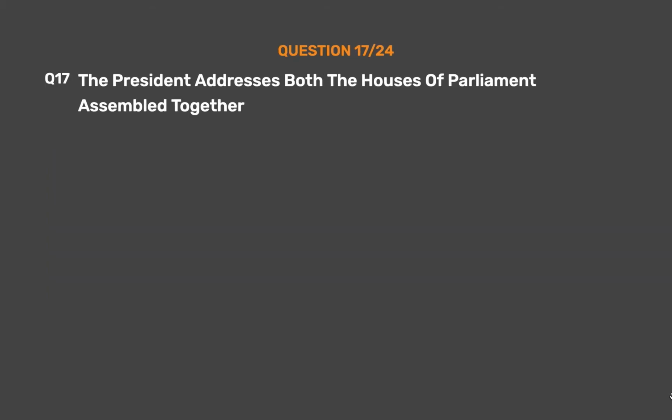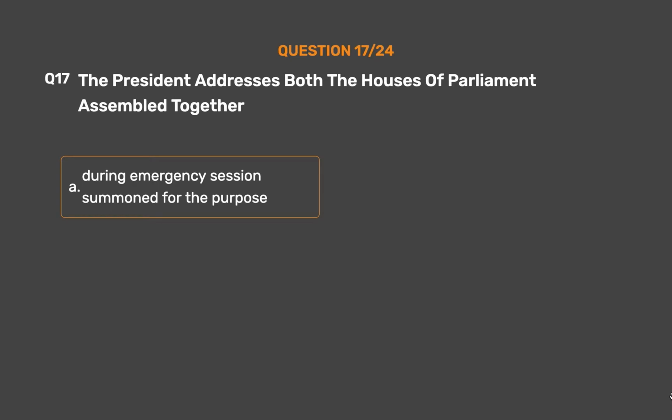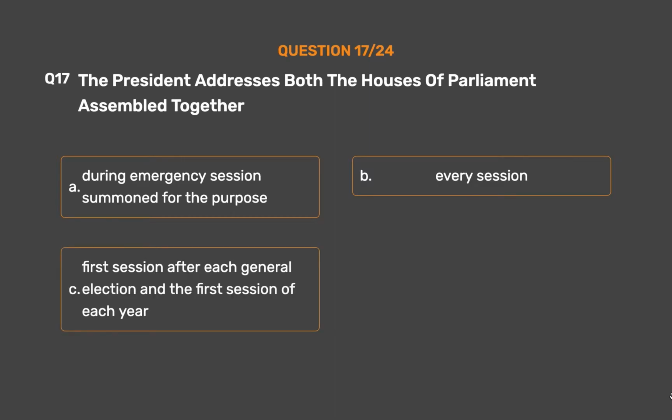Question number 17. The President addresses both the Houses of Parliament assembled together: Option A, during emergency session summoned for the purpose. Option B, every session. Option C, first session after each general election and the first session of each year. Option D, any session.